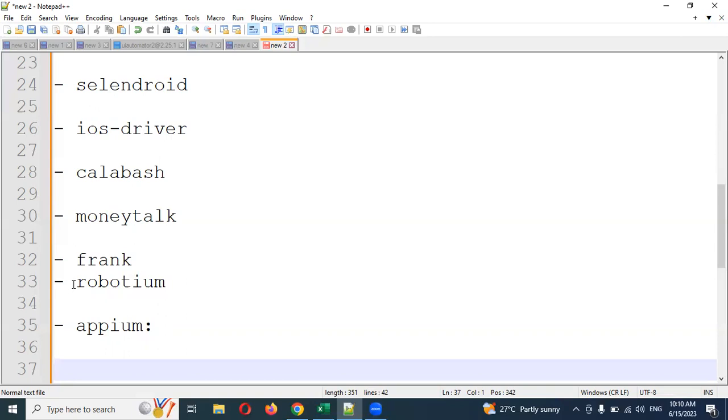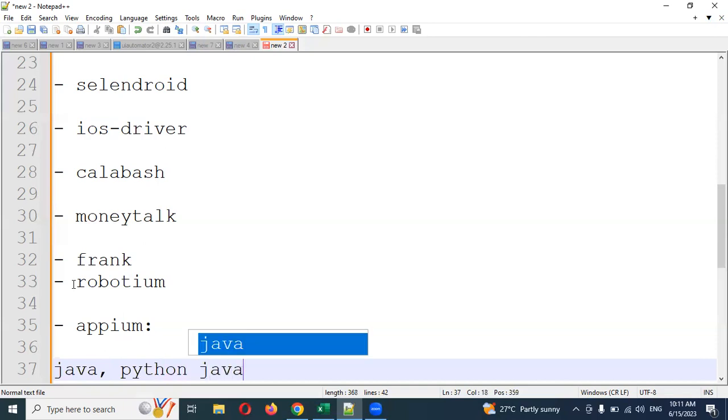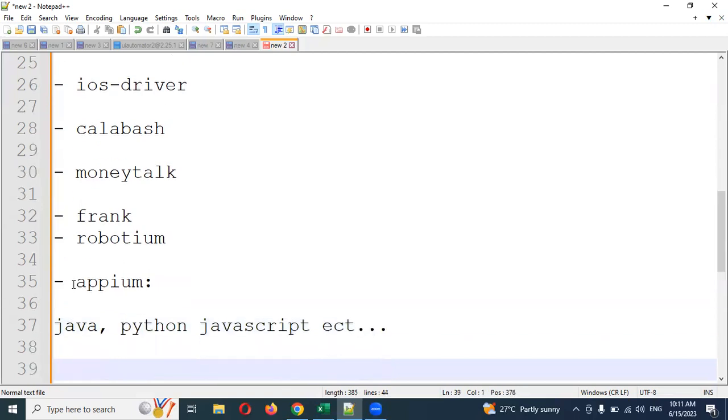Okay, and tests should run across simulators, emulators and real devices. Both the things we need to do. Then only can we say this particular app can work properly. Otherwise we can't give the assurance. Even with Appium, we can write test scripts using multiple languages: Java, Python, JavaScript, etc. Even C sharp and all we can use. Multiple language scripting we can do, and at the framework level.